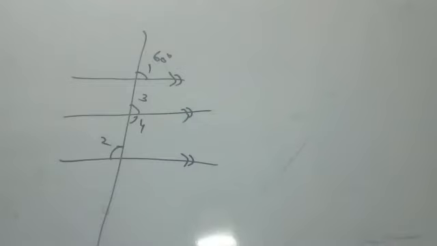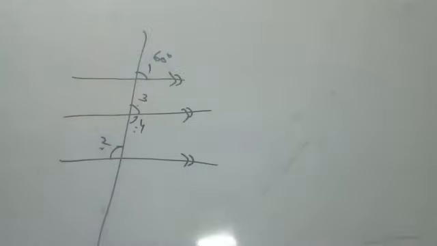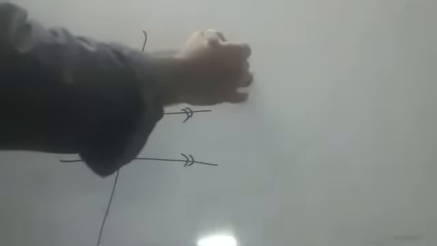60, sir. Why? Corresponding angles. If angle 3 is 60, angle 4 is how much, children? 120, sir. Why? Linear pair. If this is 120, this is how much? 120. Why? Alternate interior angles.